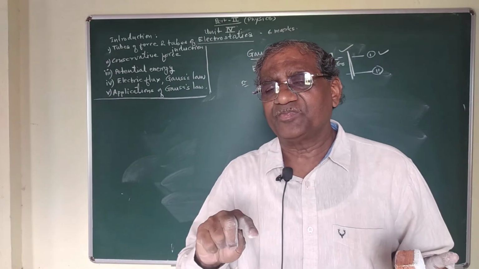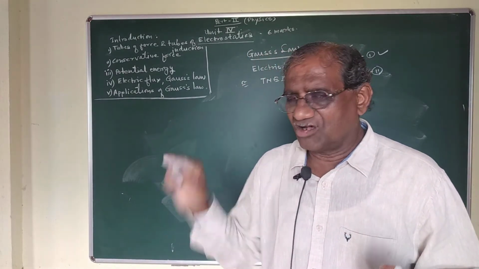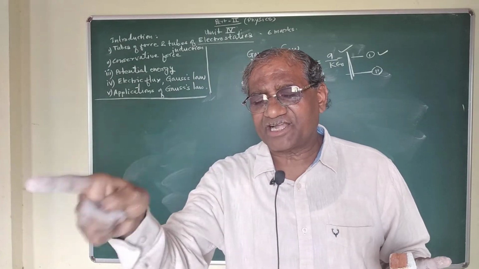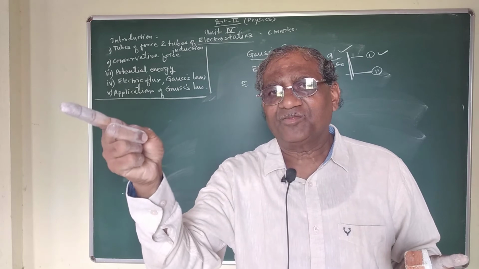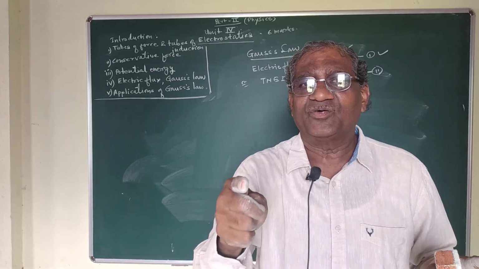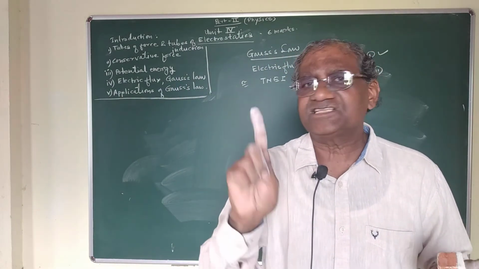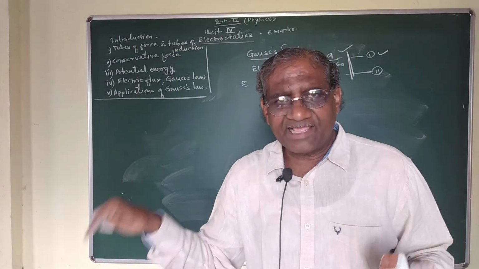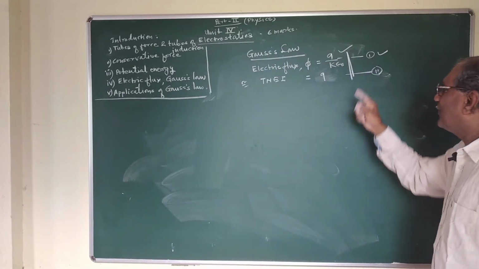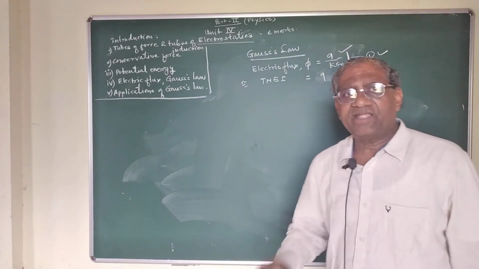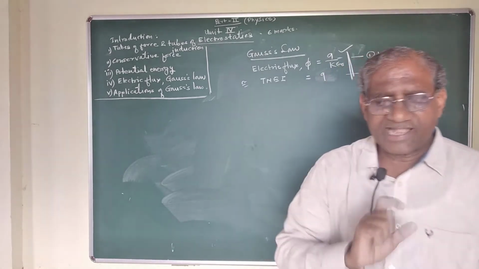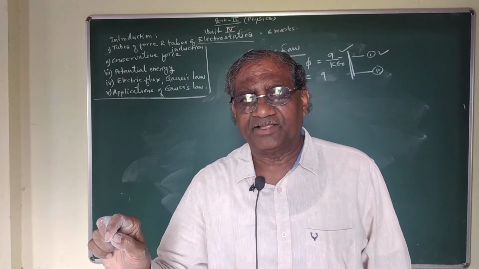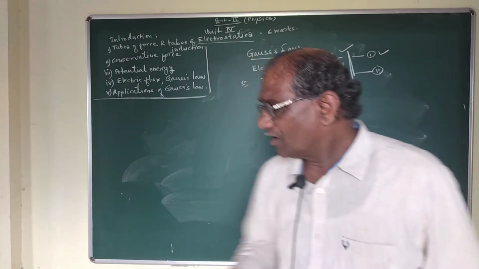This relationship we can find by using Gauss law, as like Coulomb's law in electrostatics, because by using Coulomb's law we also find the relationship between electric intensity and charge. This is the law.